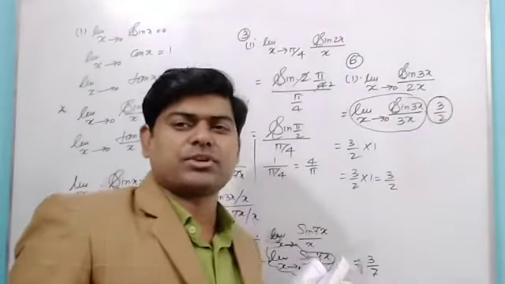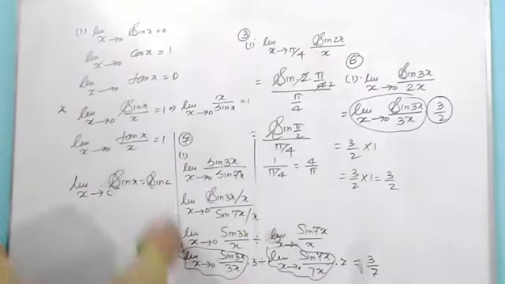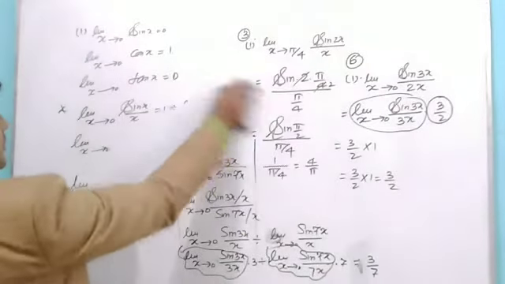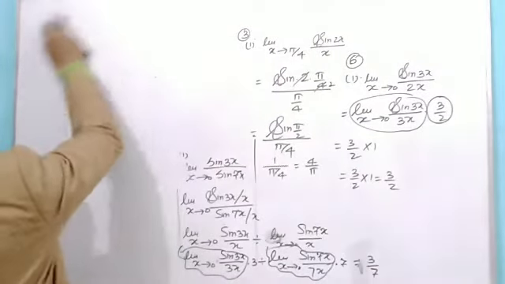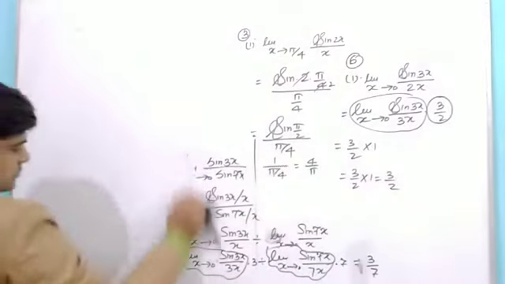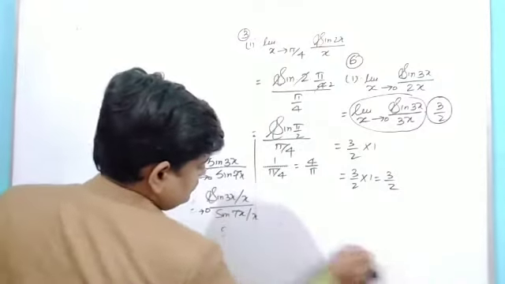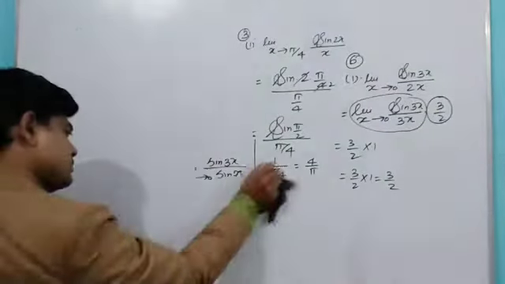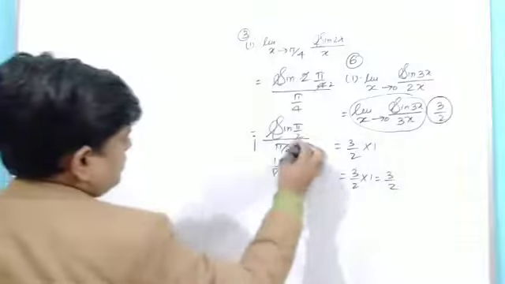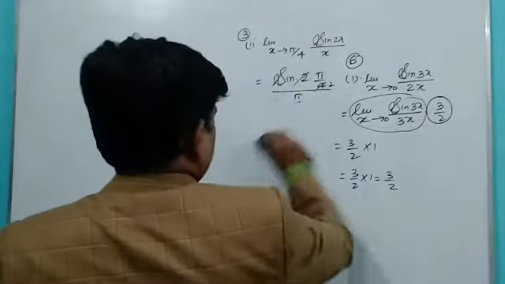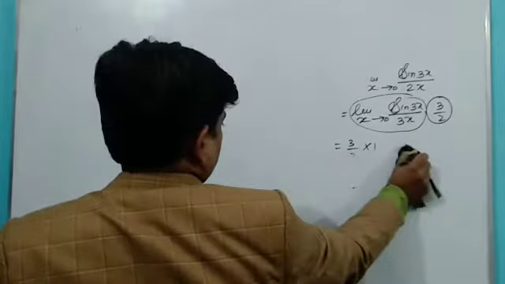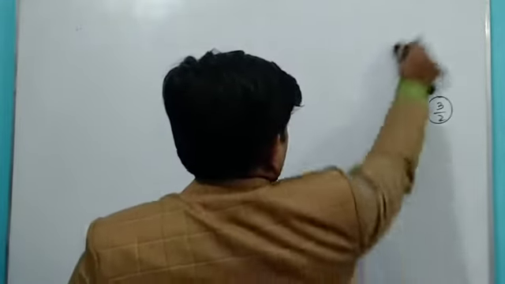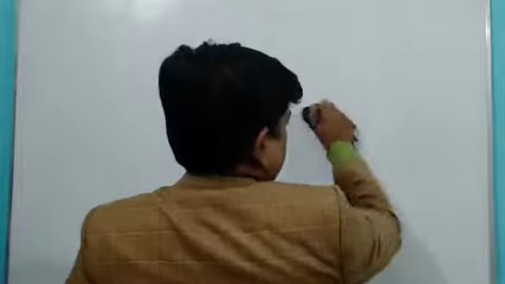In that form we can convert it easily. So listen, what I want to say.